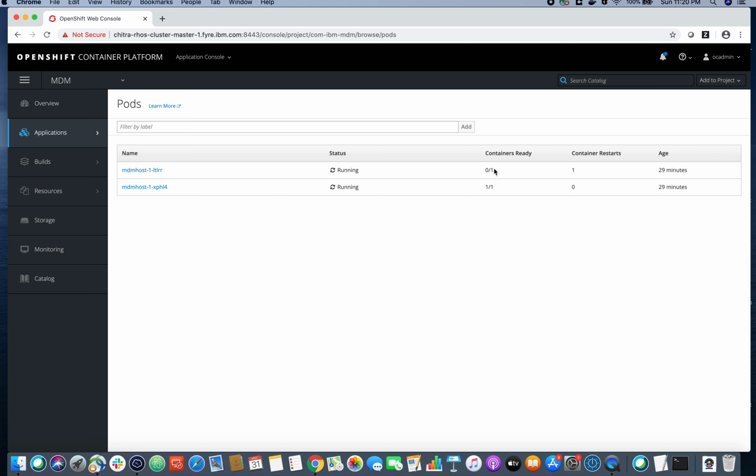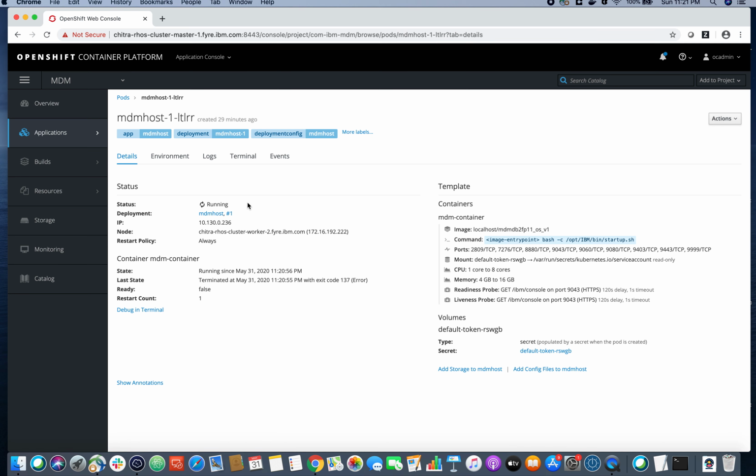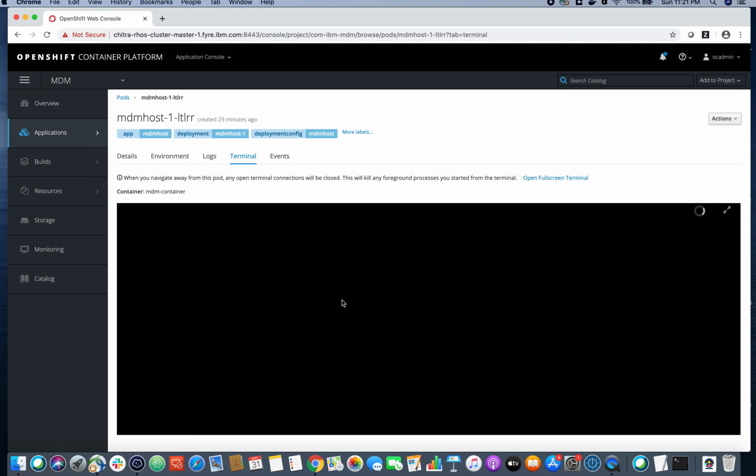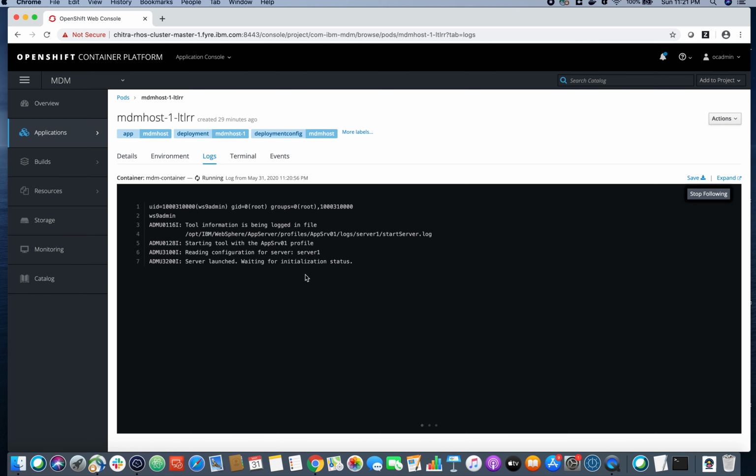So it shows 0 out of 1, and if you see here, container restarts has got updated to 1, meaning that the container is getting restarted now. That means it's running the start server on this pod once, right? So imagine even if you had something like a VOS cluster, if one server goes down, the system will not be able to automatically start it.